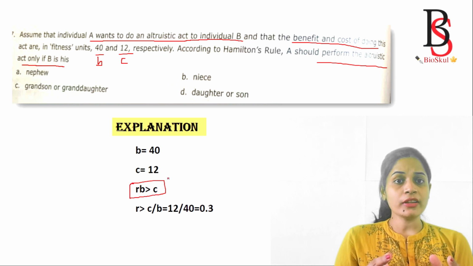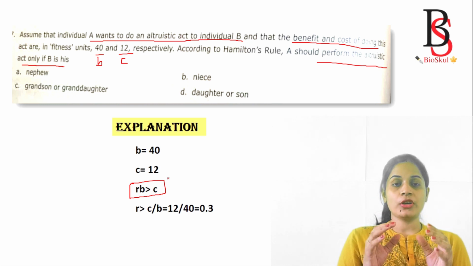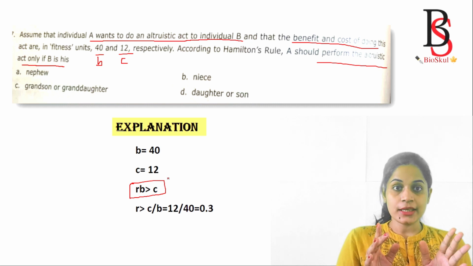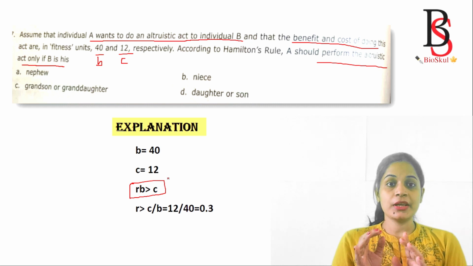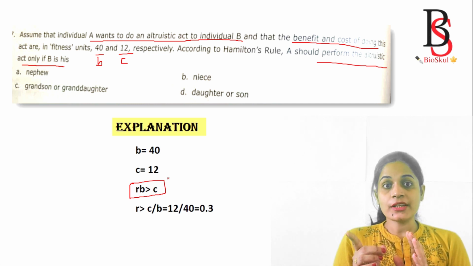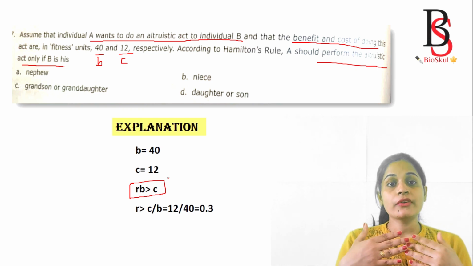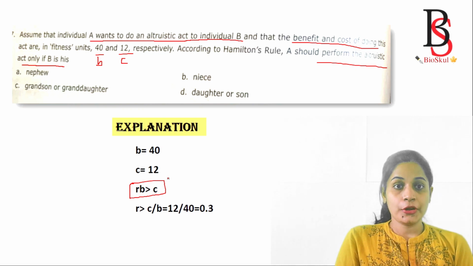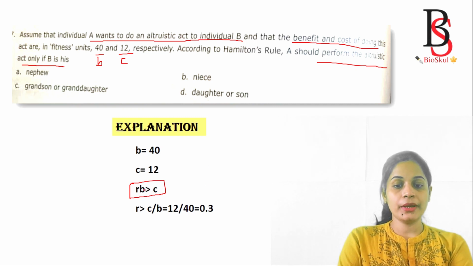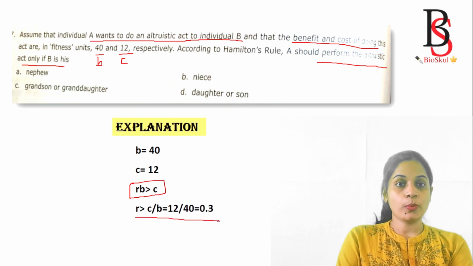For solving any question on Hamilton's rule, you have to remember only the formula, and the formula is very simple: rB greater than C. r is the coefficient of relatedness, B is the benefit, and C is the cost. Another point is that you have to remember the coefficient of relatedness between the individuals. By putting the values of B and C, we get the value of r is greater than 0.3.